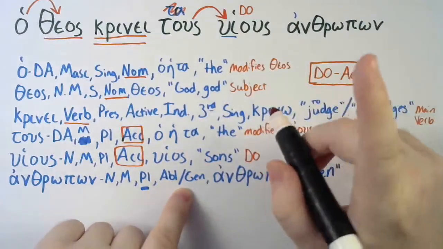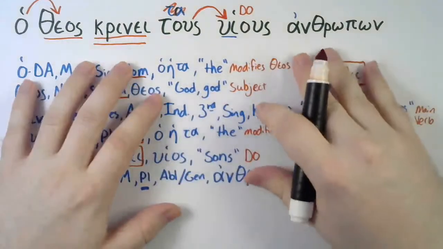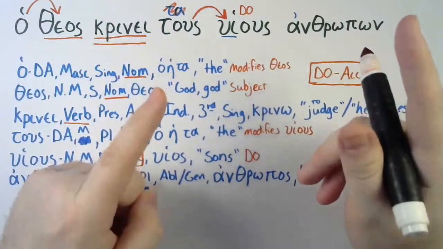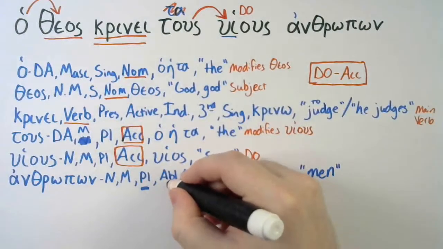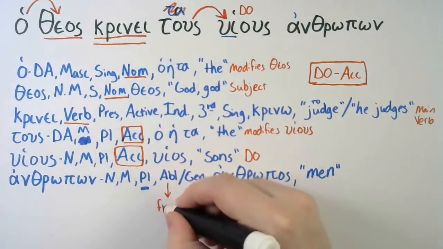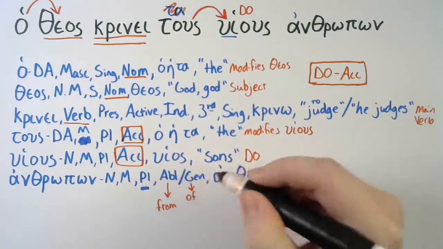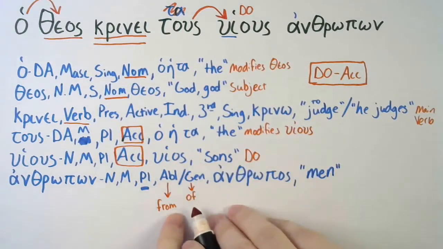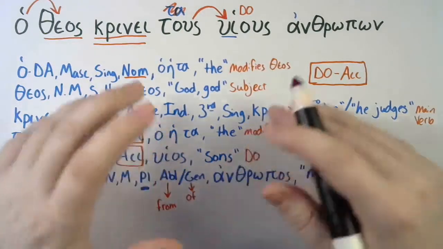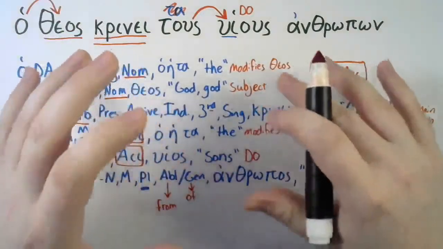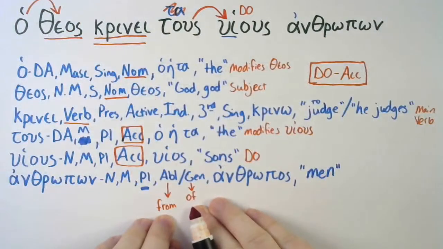The easiest way to tell whether it's an ablative or genitive is by use of the helper prepositions. Remember the helper prepositions when we went over the cases? Ablative is from, and genitive is of. They can help us determine the meaning of the word, because in English we don't have cases like this, so we have to use these helper prepositions.